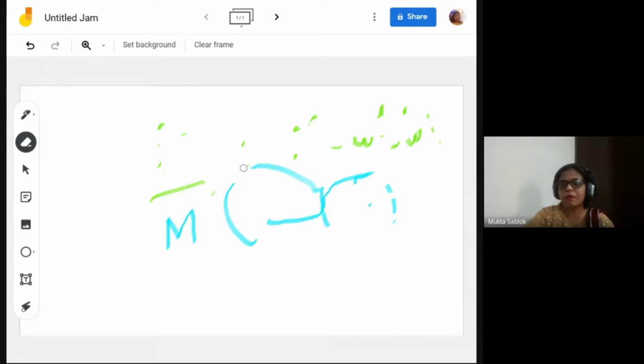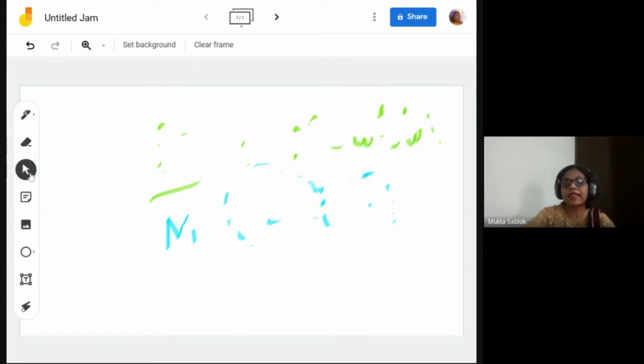When we used to teach in class, the kids were like that: whenever a teacher was not there, they used to come to the blackboard, the green board, and write something with a white pen or with chalk. They have the habit of it, small kids particularly. So this whiteboard will give them the option of scribbling while taking your online classes. I hope this is clear to all of you.